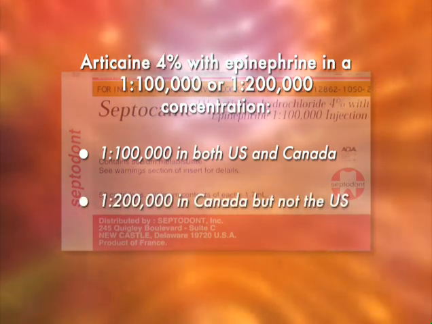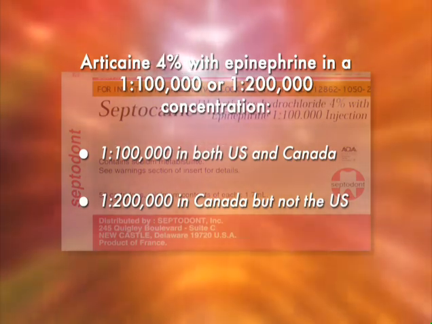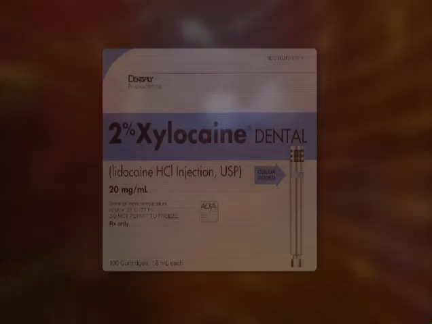At this time, Articaine in a 1 in 200,000 concentration is not available in the United States. Articaine has an onset of anesthesia of approximately 2 to 3 minutes and a duration of pulpal anesthesia lasting approximately 1 hour, soft tissue anesthesia for approximately 3 to 5 hours.